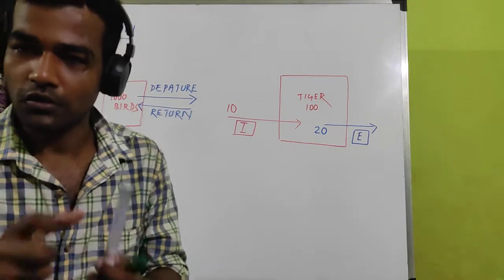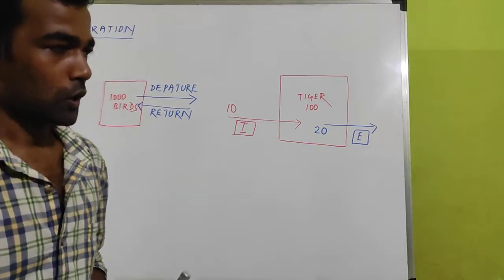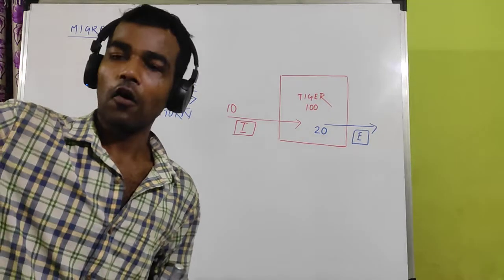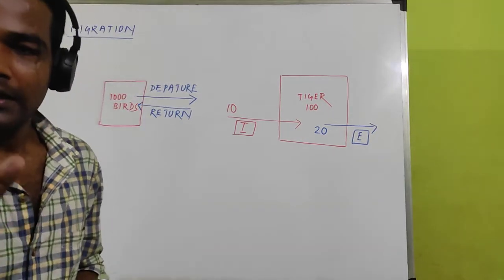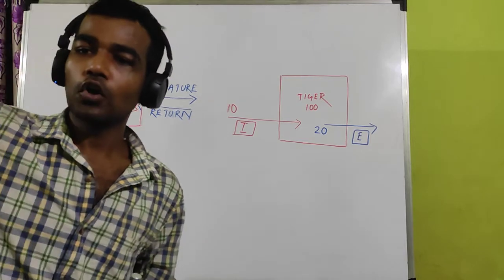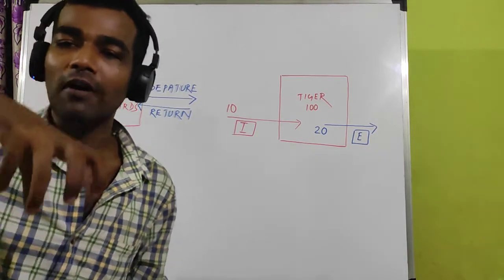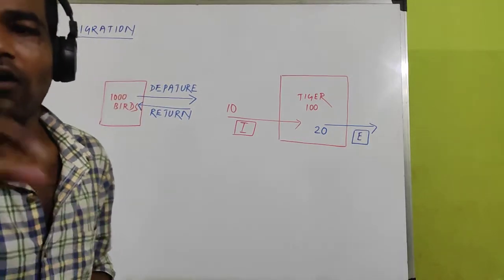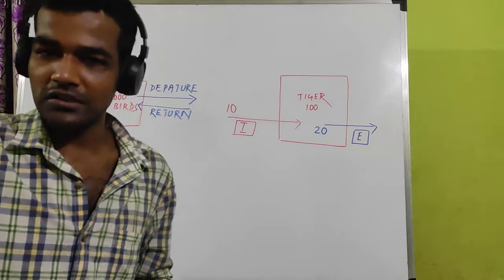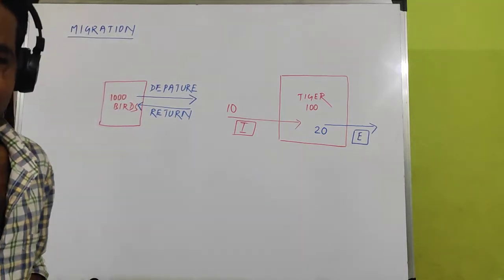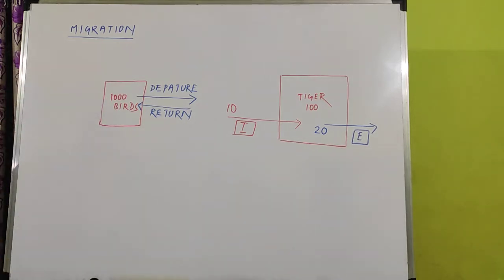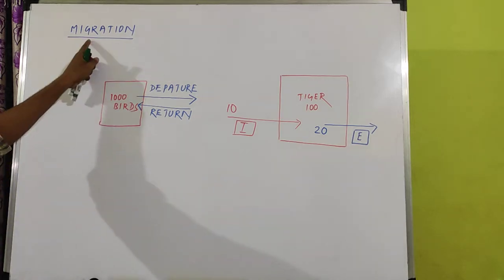Due to heavy, freezing cold, most birds cannot survive in other places. So during winter, from the northern hemisphere of earth, where it is very cold, most birds come to Chilika or other Indian places, where there is a suitable habitat where they can easily survive. So remember, what is migration?